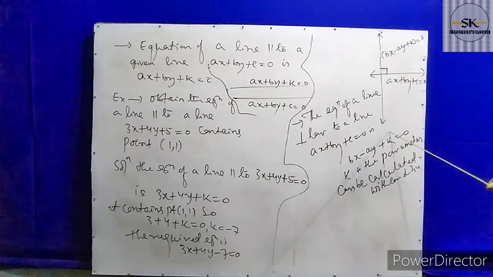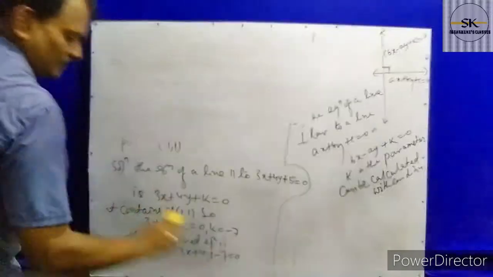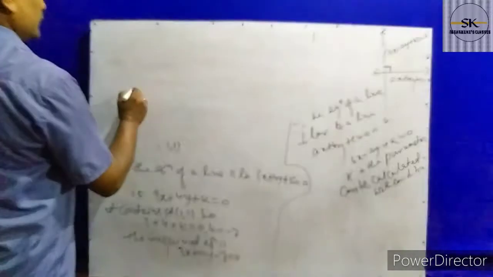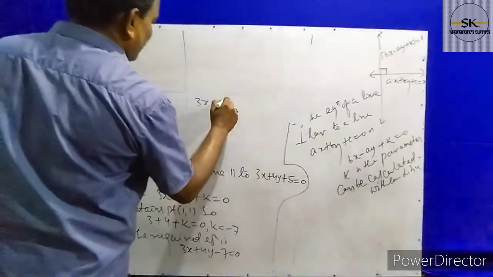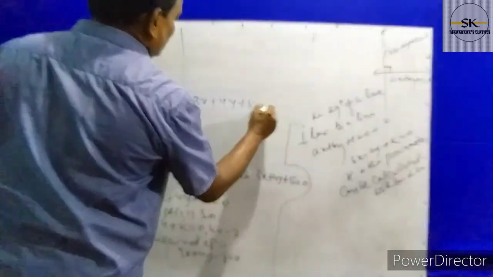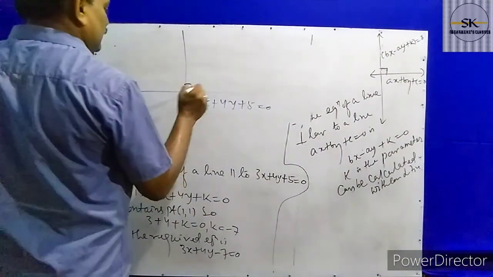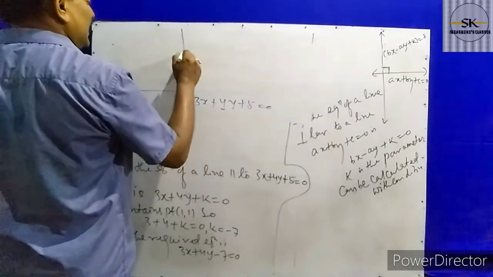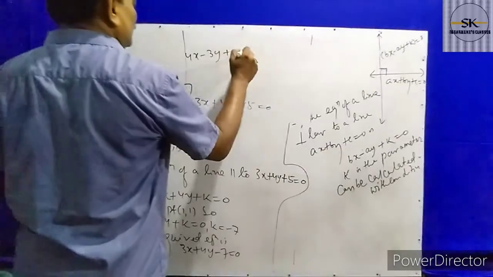Here also you find the k value by a condition. Okay, so what conditions are needed for this? You know, one of the problems, just very short. Suppose a straight line is 3x plus 4y plus 5 equal to 0. Then another straight line which is perpendicular to this straight line has the equation, here 4 is there, you write 4x minus 3y plus k equal to 0.